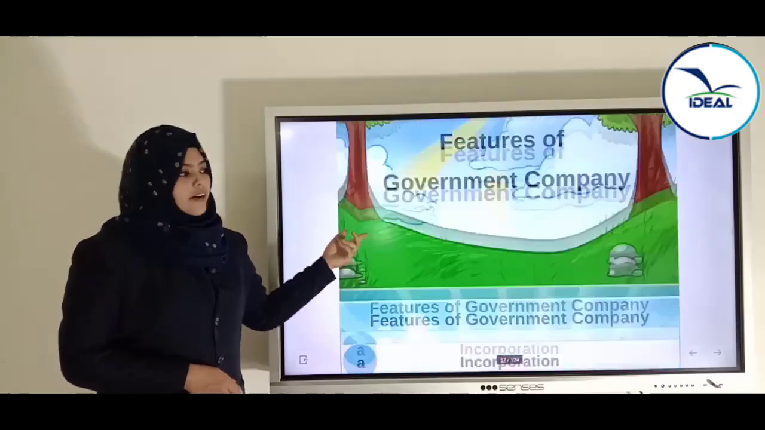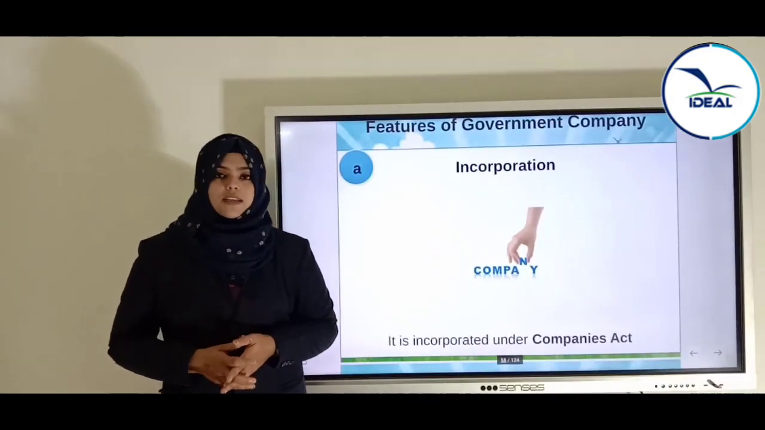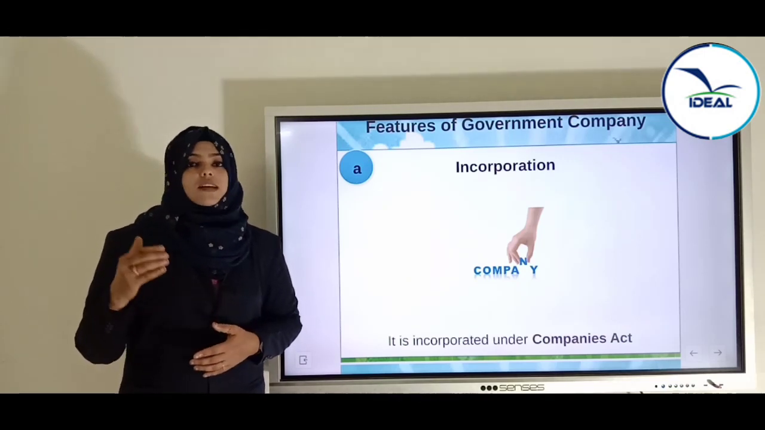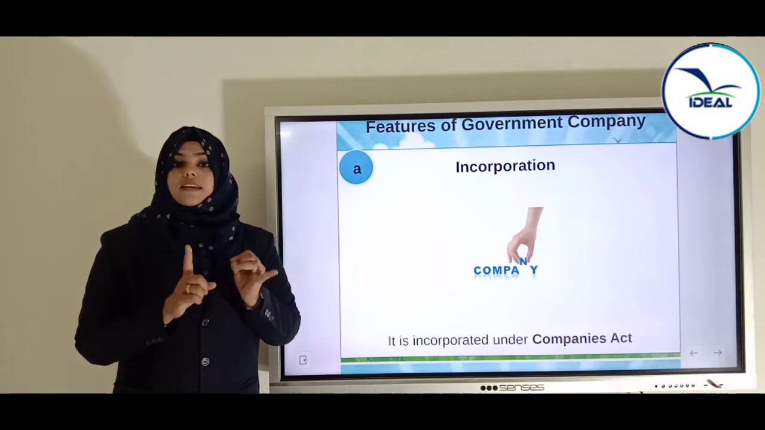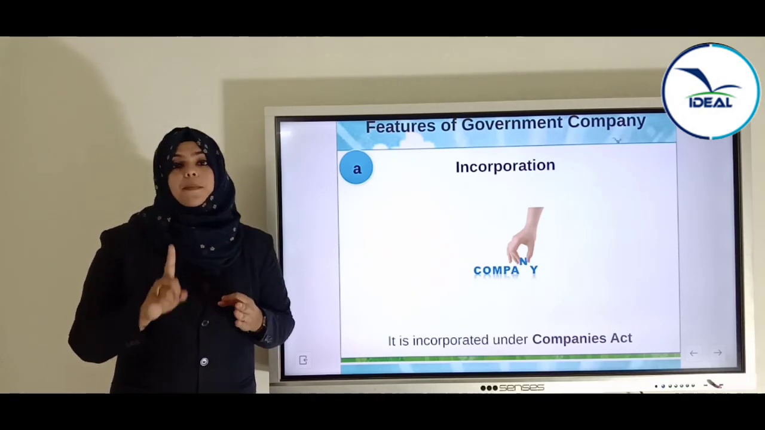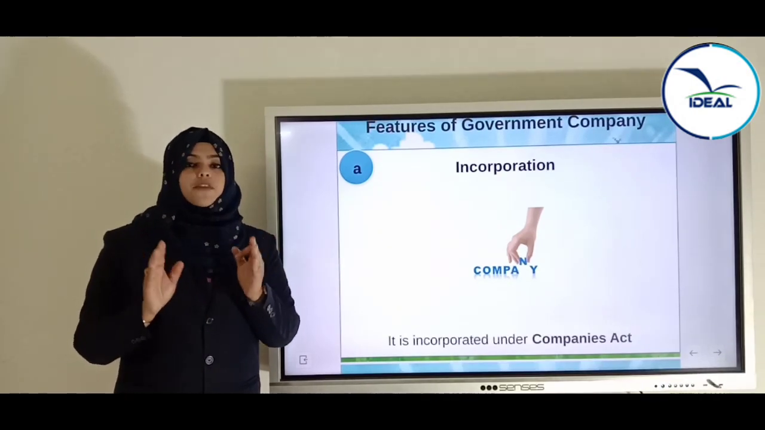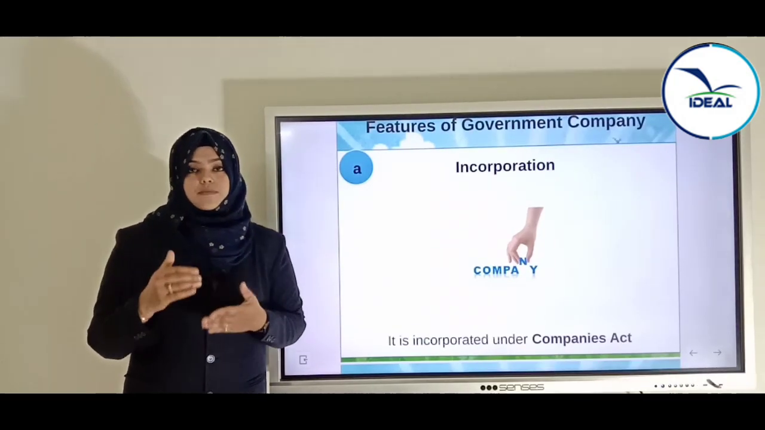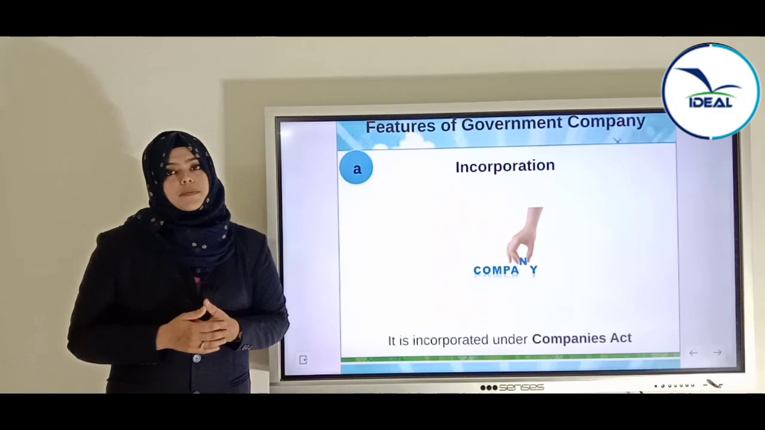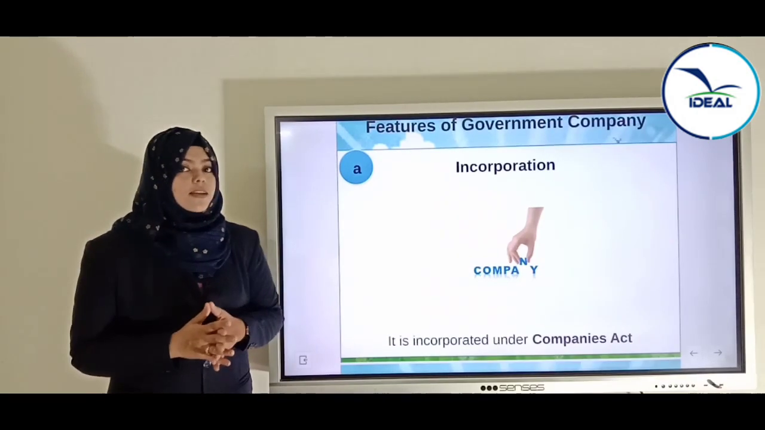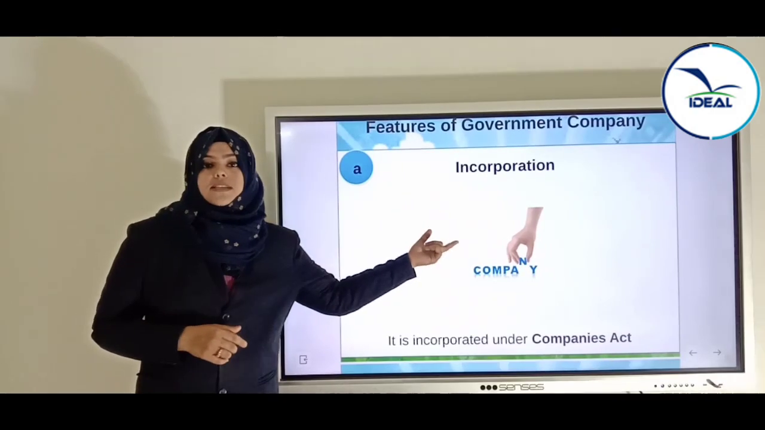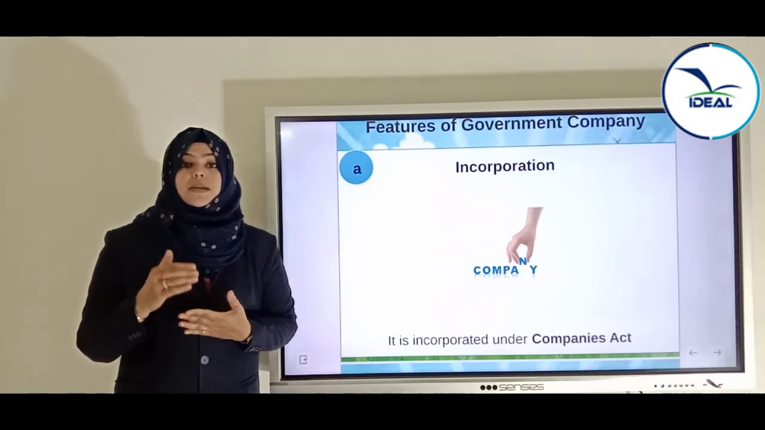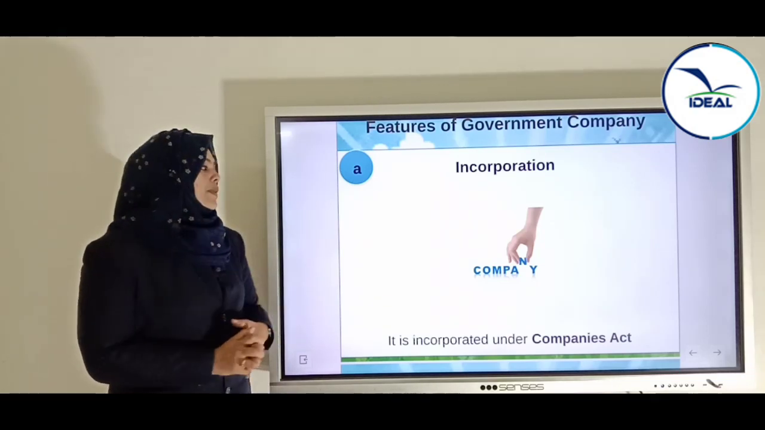Now, what are the features of government company? The first feature is incorporation. What is incorporation? Registration. We said that all those public sector enterprises which are established, registered and governed by the Companies Act 2013, that type of business organizations are known as government company. That is, the major shares will be in the hands of the central government or state government. That type of enterprises are known as government company. So here incorporation or the registration, it is incorporated under the Companies Act. According to the Companies Act, if a company is registered, it is known as government company.